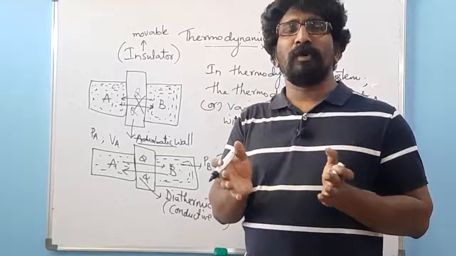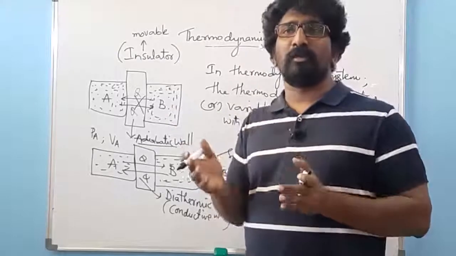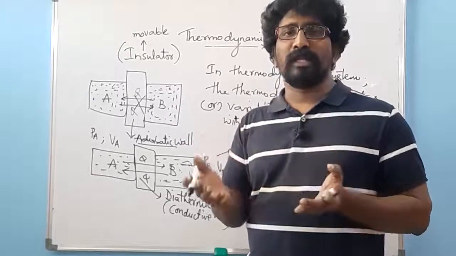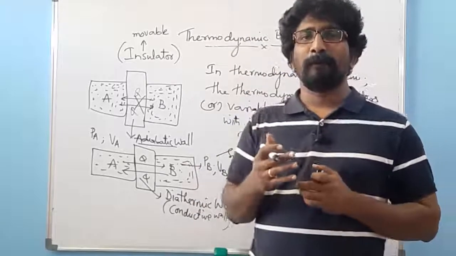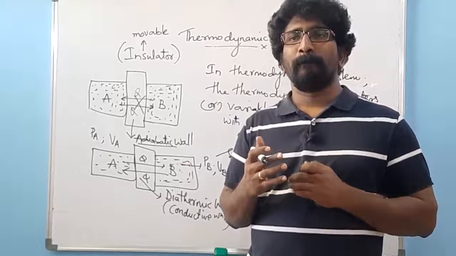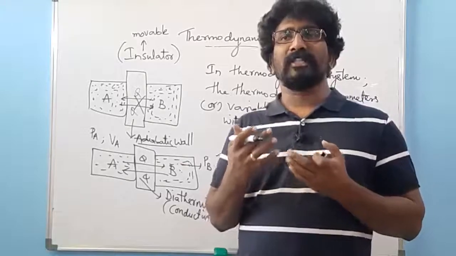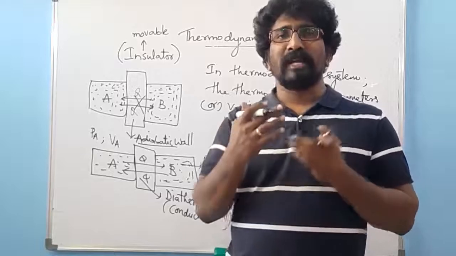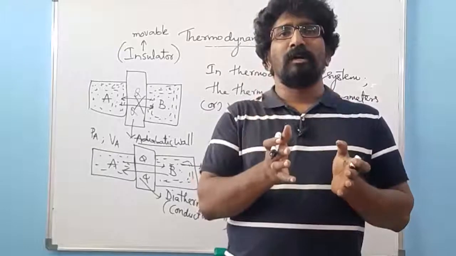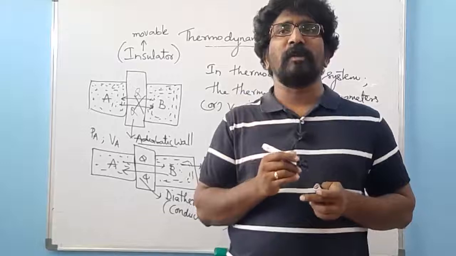How does the volume change? We know that the volume is directly proportional to n, the number of moles. What kind of law is it? We have studied this particular law in the gas laws, Avogadro's law. As per Avogadro's law, V is directly proportional to n, the number of moles.